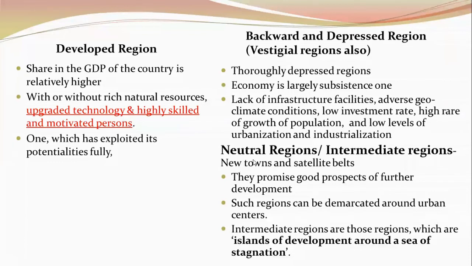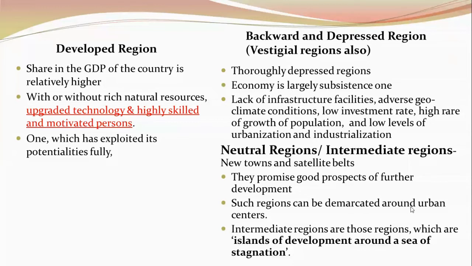The neutral regions are the new towns and the satellite belts. To give you an example of satellite belts, the Salt Lake area of Kolkata has been newly formed. Now, these regions have good prospects for further development. Why? Because generally they are not congested, first of all.